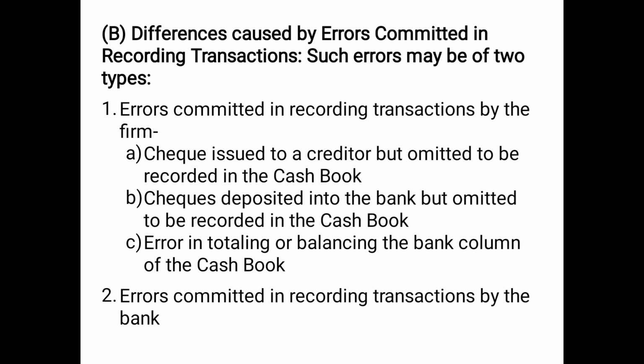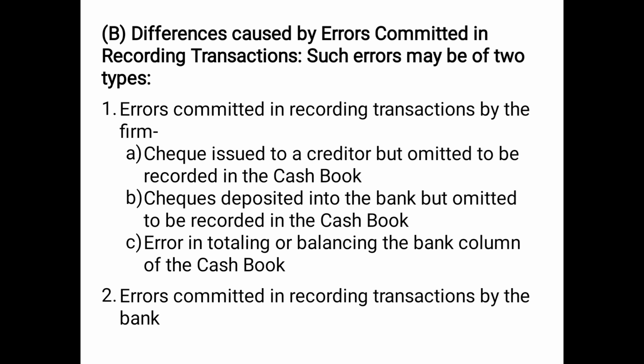But now the difference is caused due to errors committed in recording the transactions. Maybe the transactions are recorded at both places, but there is some kind of error, maybe regarding the amount, regarding the principal, anything.